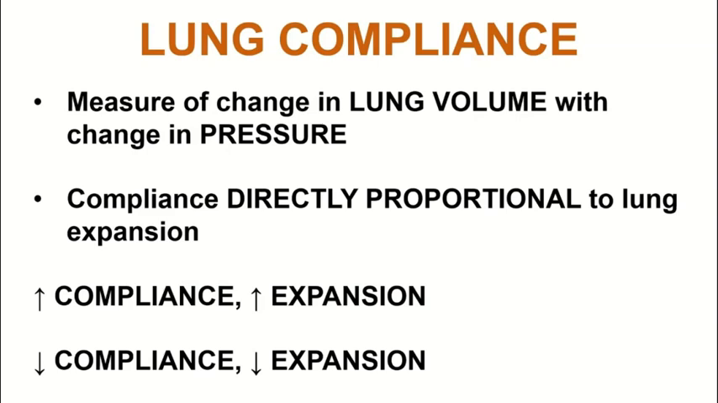Lung compliance is directly proportional to lung expansion. Greater lung compliance will translate to greater lung expansion, whereas low lung compliance will mean reduced or limited expansion of the lungs. Lung compliance is normally quite high due to the ability of the lung tissue to stretch, thanks to the elastic connective tissue in the alveoli. It is also normally quite high due to the production of surfactant by those type 2 alveolar cells.